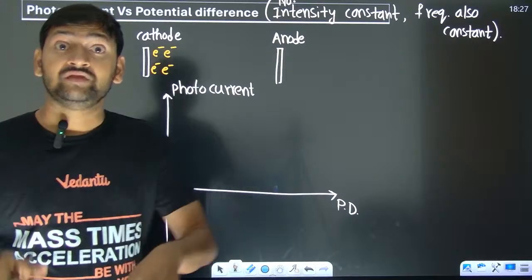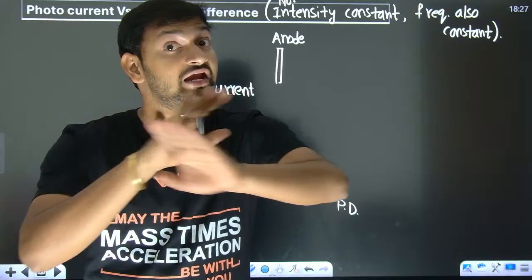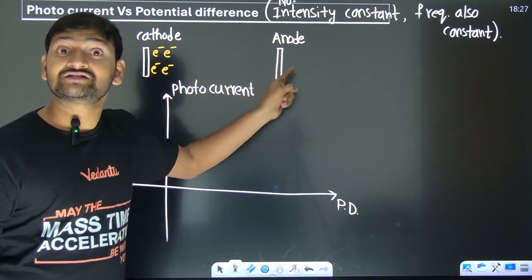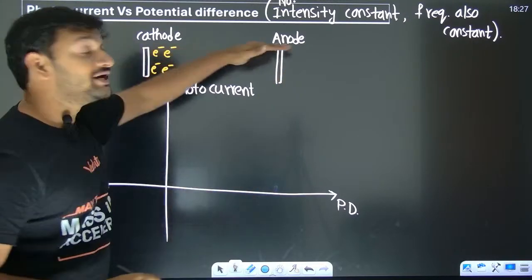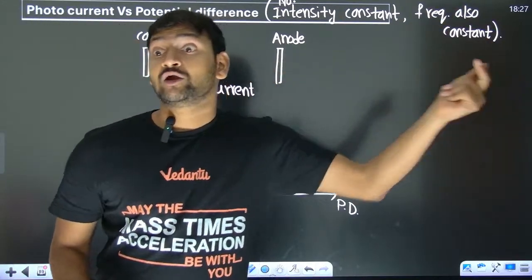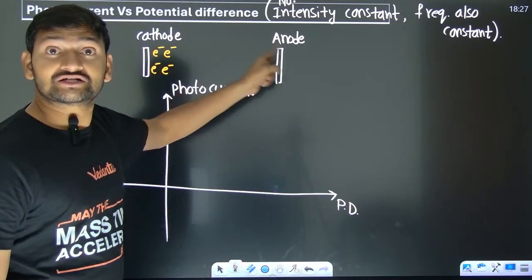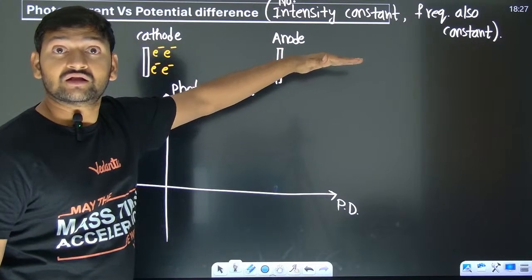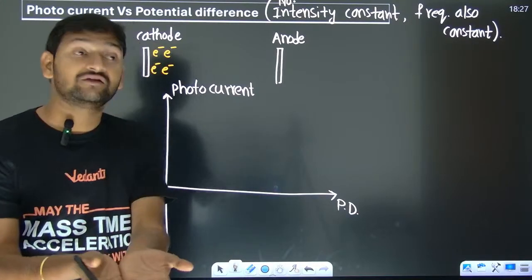Man, they haven't maintained any potential difference between cathode and anode. So if there is no potential difference, then there is no electric field. If there is no electric field, then the electrons are neither encouraged to go towards the anode nor discouraged. These electrons won't experience any force because there is no potential difference and no electric field.